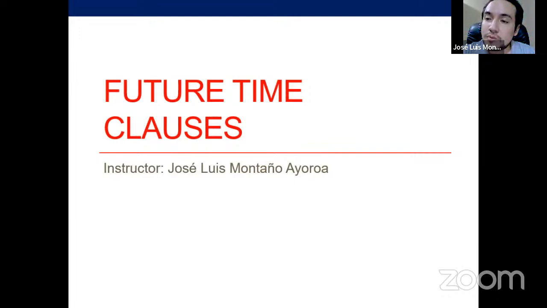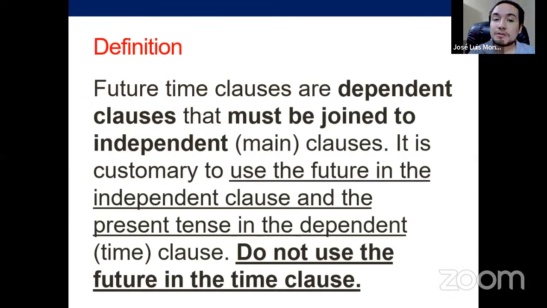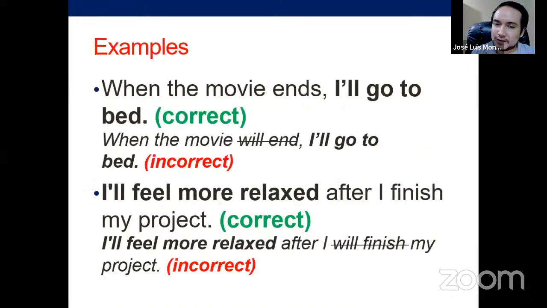Here for future, remember that the future time clause is going to be interesting. We use the future in the independent clause and the present tense in the dependent clause. So actually in the future time clause, we use a present. That's kind of weird.